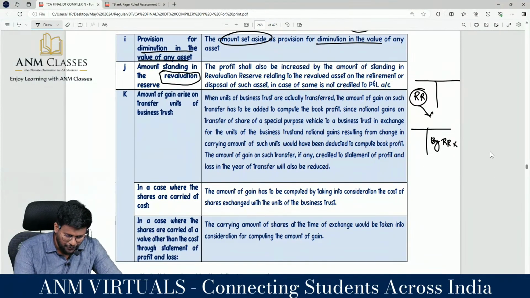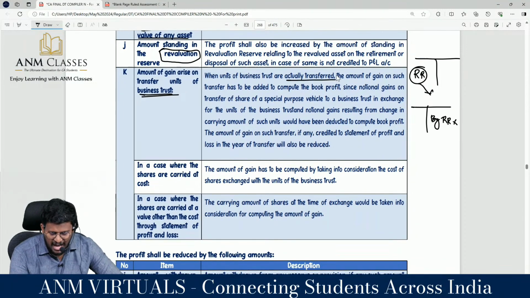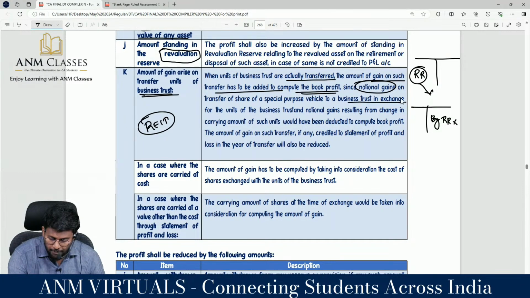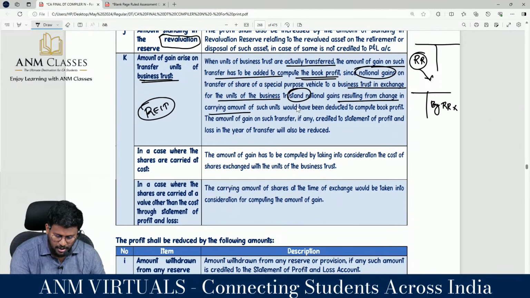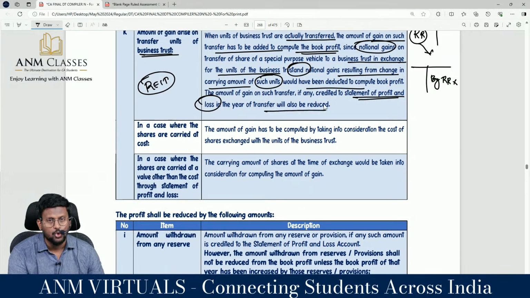Amount of gain arising from transfer of units of business trust. When the units of business trust, the REIT units, are actually transferred, the amount of gain on such transfer has to be added to compute the book profit. Since a notional gain on transfer of share of SPV to a business trust in exchange for the unit of business trust, and notional gain resulting from change in carrying amount of such unit would have been deducted to compute the book profit. The amount of gain on such transfer, if any, credited to statement of P&L account, and loss in the year of transfer will also be reduced.